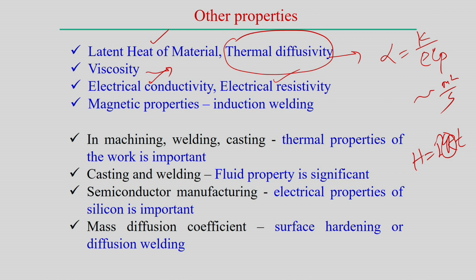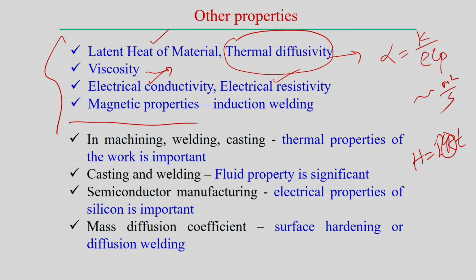Of course, magnetic properties also, because magnetic properties matter when you try to develop some kind of induction welding process. In those cases the magnetic properties of a particular metal are useful. So, apart from all these material properties we have already discussed, these other types of material properties are also significant when you try to analyze different manufacturing processes. This is just an overview of the different types of properties.